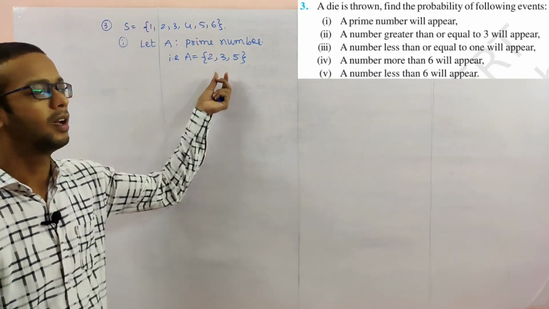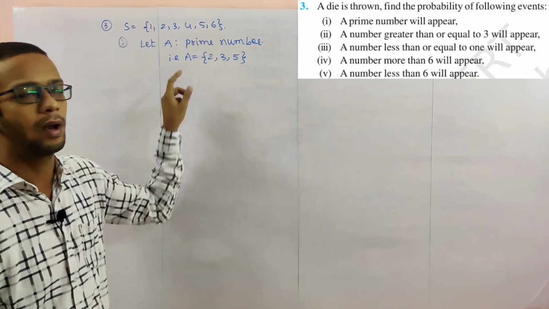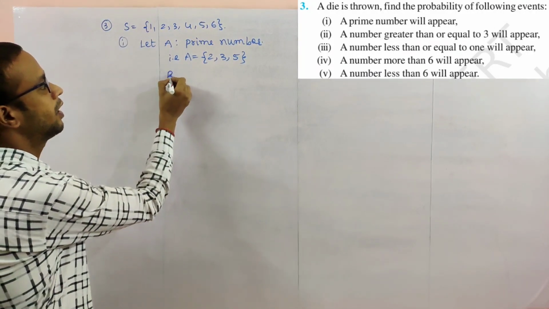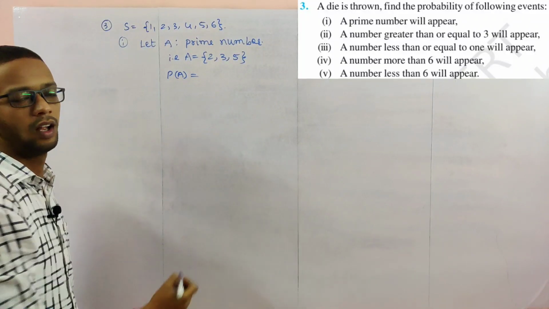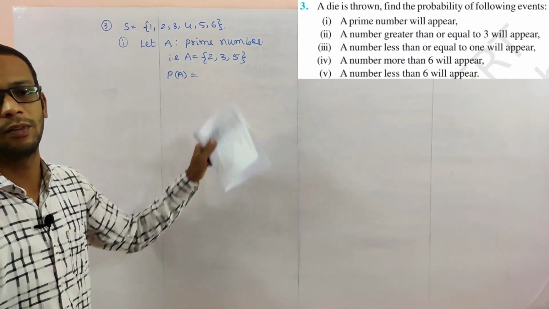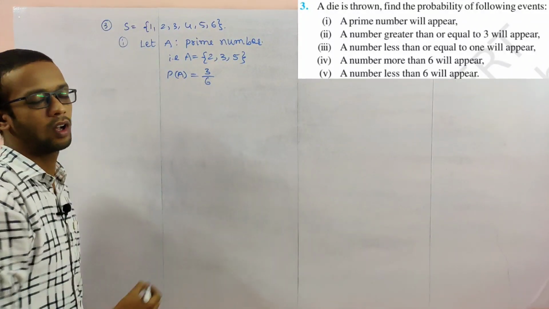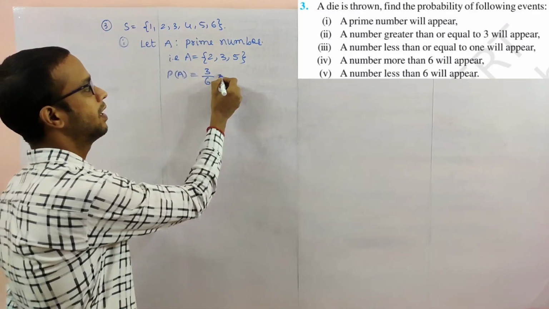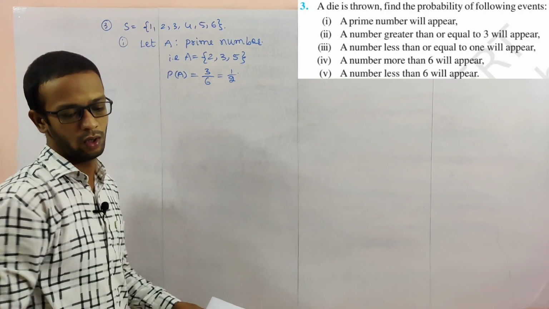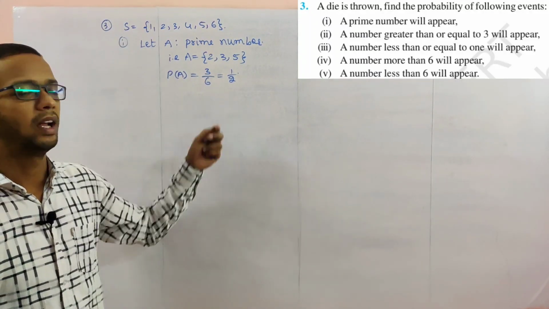This event's probability is being asked. Probability of A is favorable outcomes, 3, divided by total number of outcomes, 6. So 3 by 6 is 1 by 2.